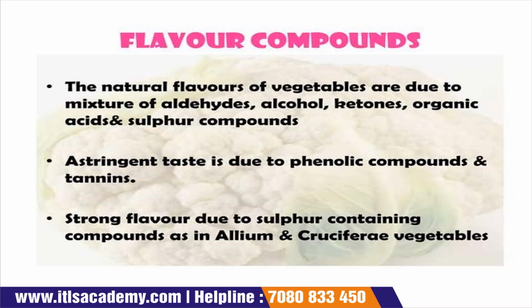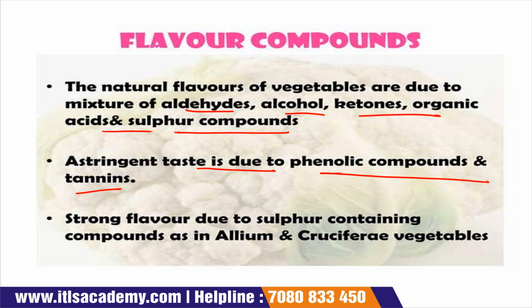Flavor compounds. The natural flavor of the vegetables occurs due to a mixture of aldehydes, alcohols, ketones, organic acids, and sulfur compounds. Astringent taste is due to phenolic compounds and tannins. The strong flavor of the vegetables is due to the presence of sulfur containing compounds like allium and cruciferous vegetables.